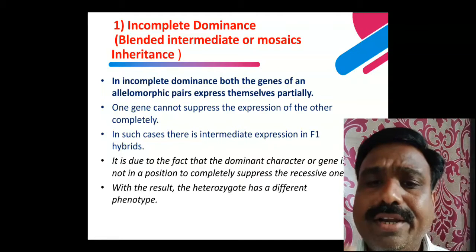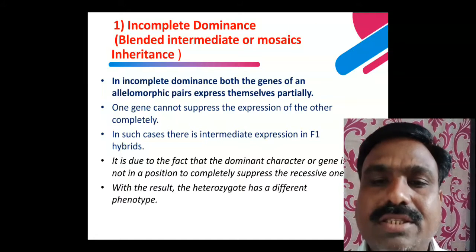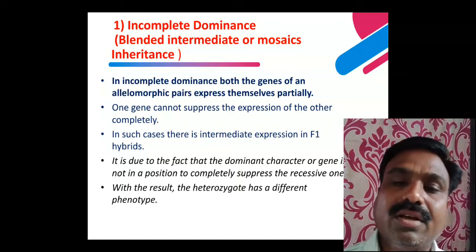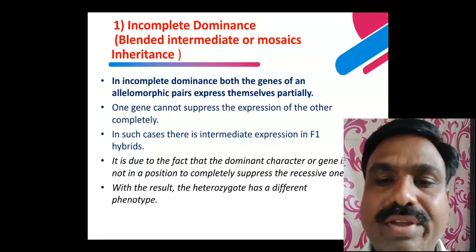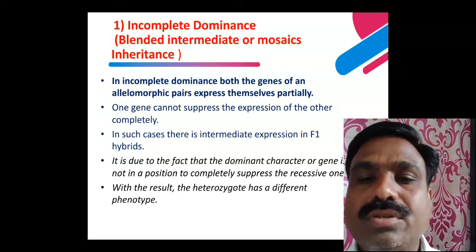I have already told you the definition of intragenic: the interaction between genes of the same allelomorphic pair, which are present on the same chromosomes.